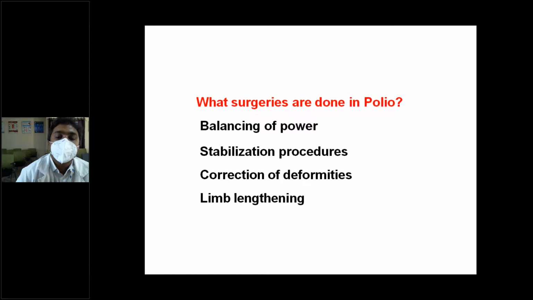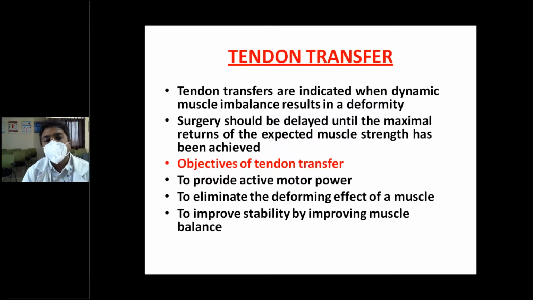Coming to surgeries that are done in polio, we have to address the muscle imbalance. So we have to balance the power, stabilize the joint, and correct the deformities. And if there is shortening, we have to do a limb lengthening procedure. Tendon transfers are indicated when dynamic muscle imbalance results in deformity, and surgery should be delayed until maximum function returns.